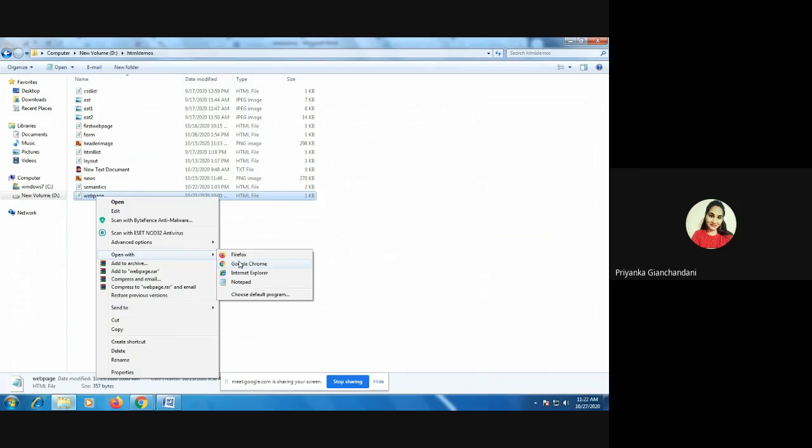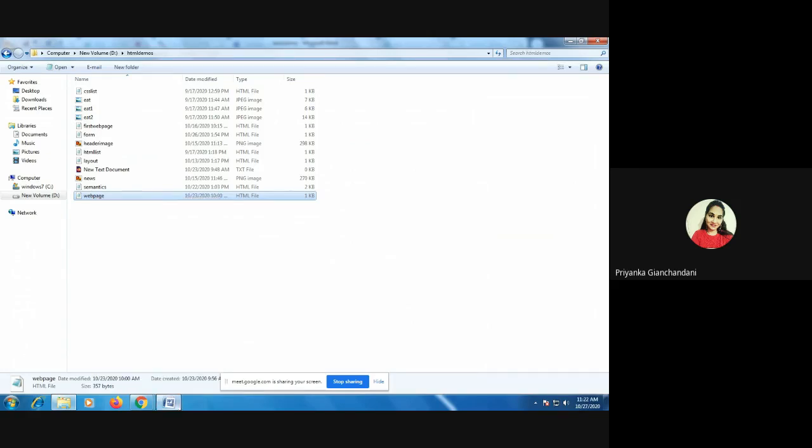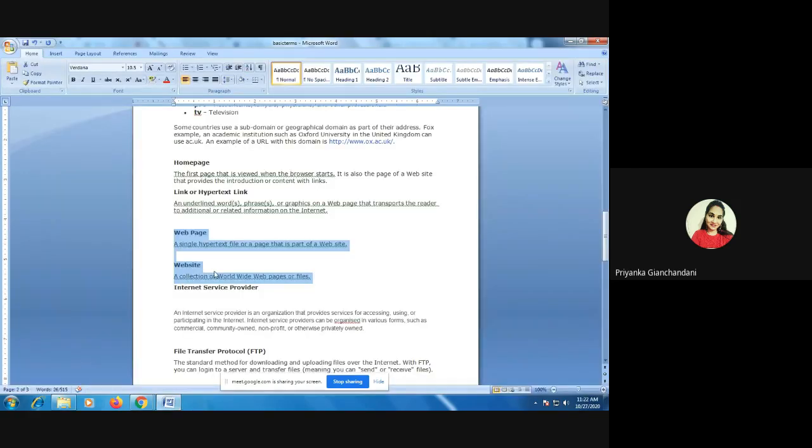So you have not yet created a website, right now you are just creating individual web pages, and when you link those web pages, it would become part of a complete website. So I hope these two terms are clear to you.